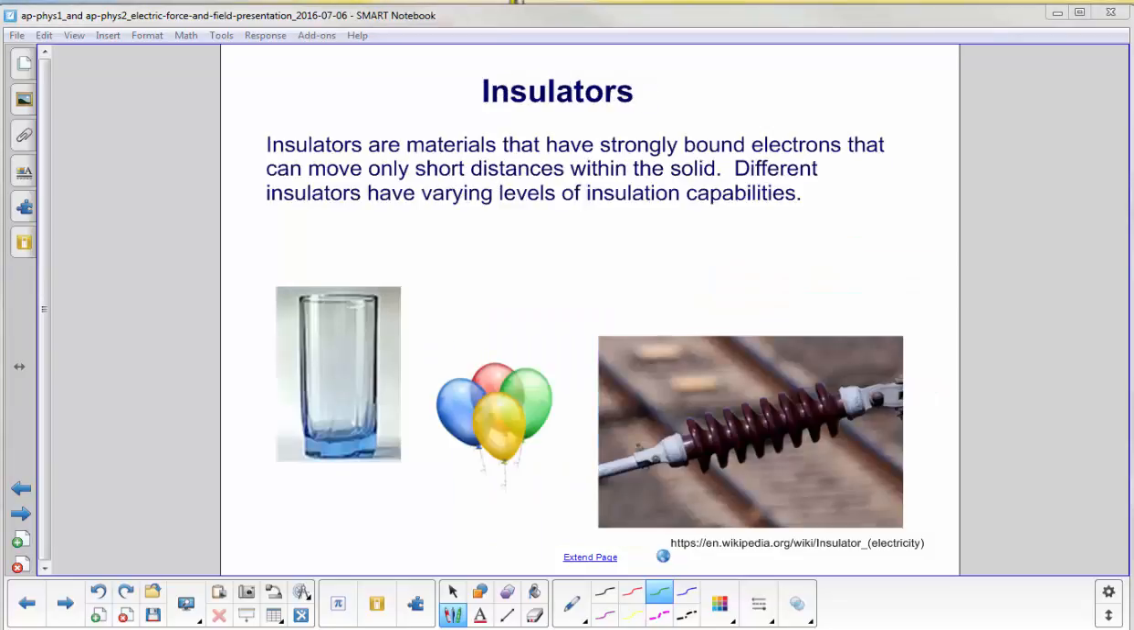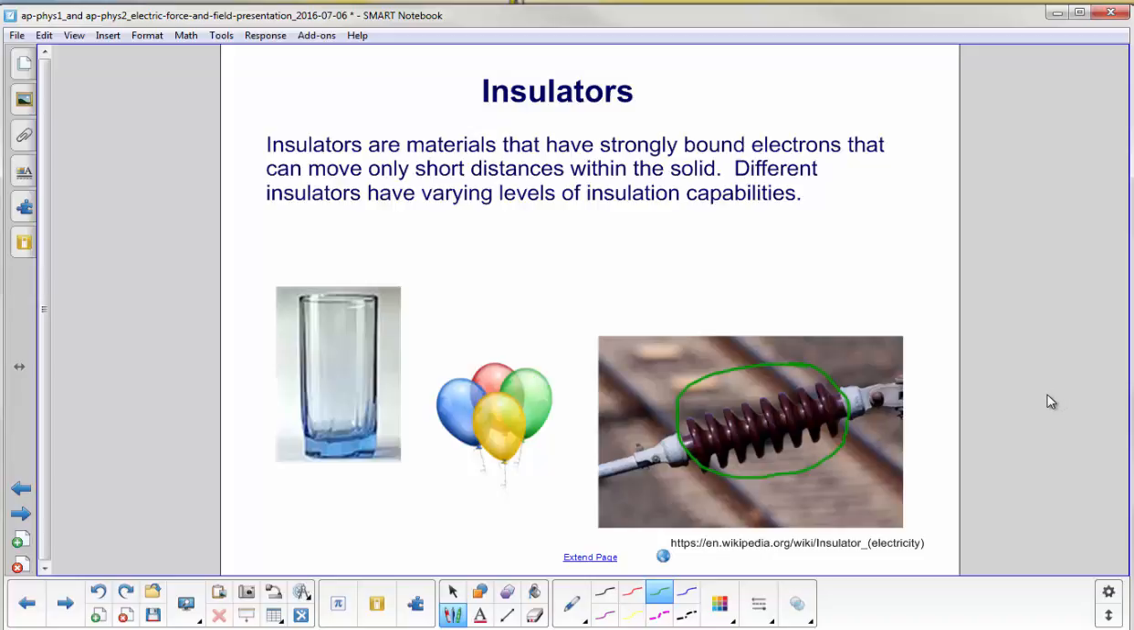Insulators are materials that have strongly bound electrons that can move only short distances within the solid. They have different levels of insulation capabilities. For example, a glass is an insulator, balloons are insulators, and then a very strong insulator is right here. This is a ceramic insulator for electric lines for a railway system.